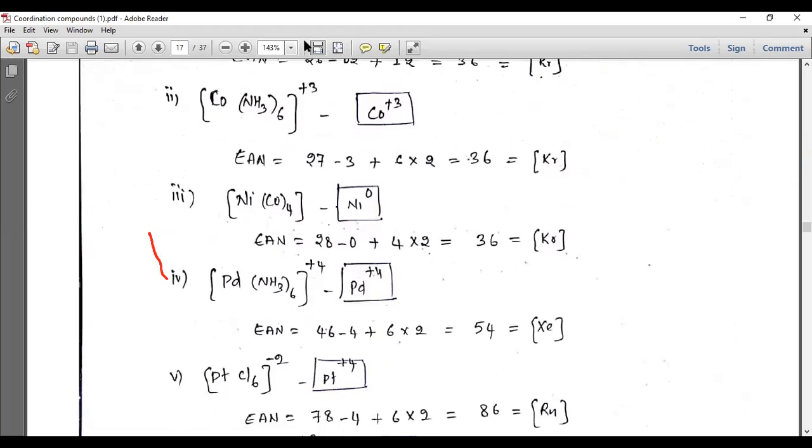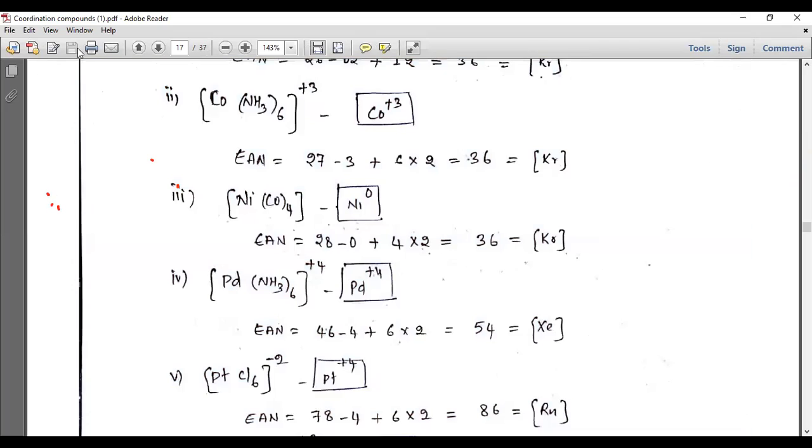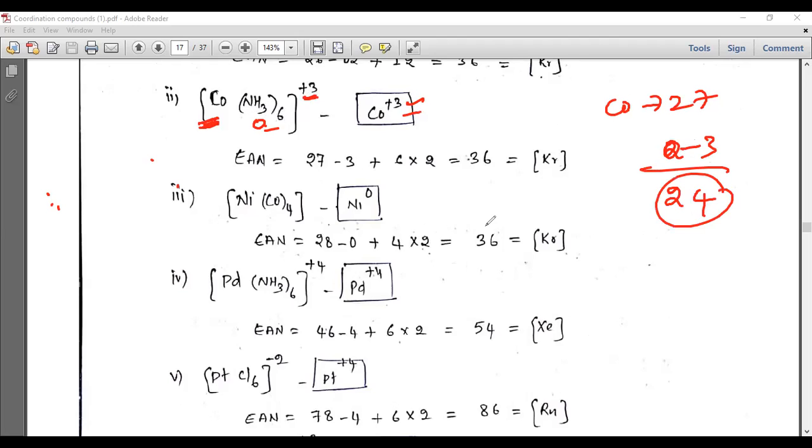So see here, cobalt. Let us find the oxidation state of this cobalt. The cobalt atomic number is 27, but the oxidation state of the ligands here is 0, so 0 plus 3 gives +3 for cobalt. With +3, you have to remove 3 electrons, and then you will get 24 electrons.